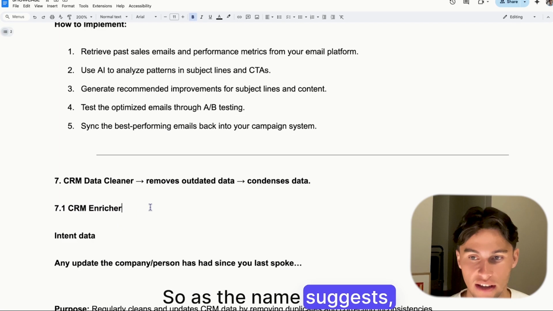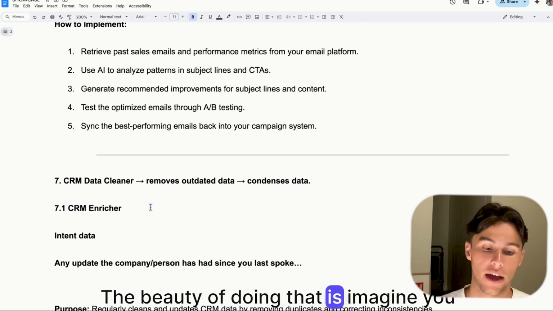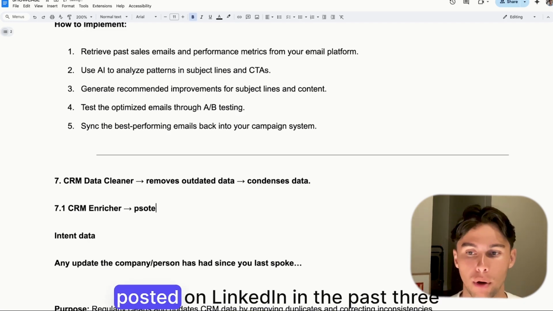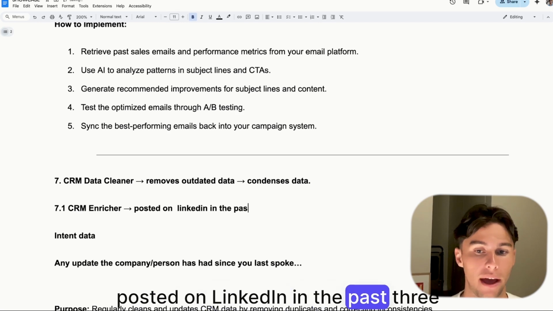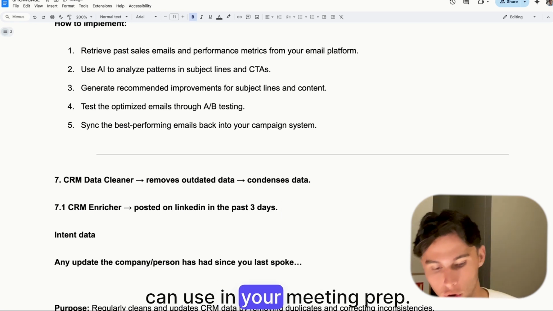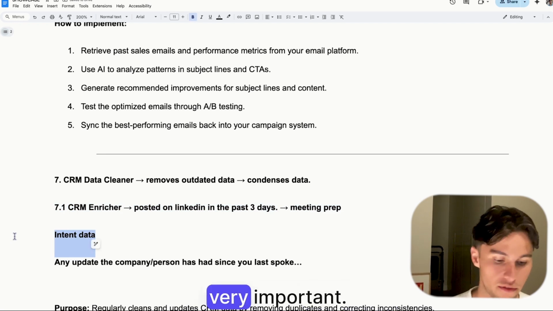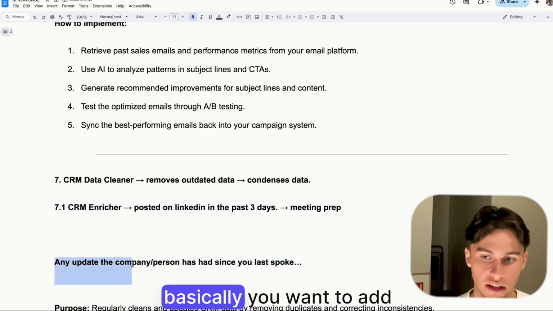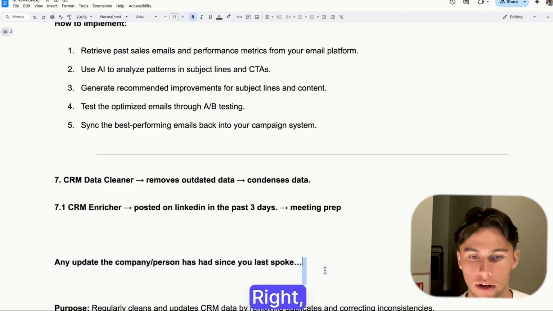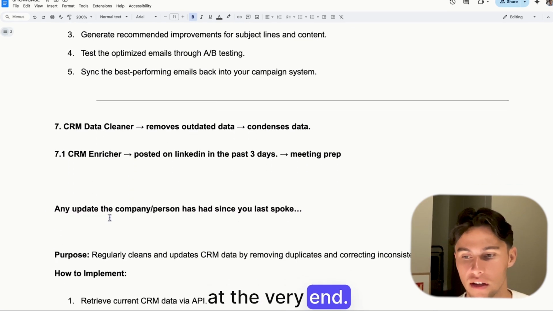Another one is CRM Enricher. So as the name suggests, it would enrich your prospects in your CRM. The beauty of doing that is, imagine you have a call, right? Having intent data. So for example, posted on LinkedIn in the past 3 days. That is very good intent data that you can use in your meeting prep. So again, another golden nugget here. And intent data, of course, very important. Essentially, the CRM enricher is basically you want to add any update the company or person has had since you last spoke, right? Very important. And also, you can do a ton more, but I'll show you at the very end.